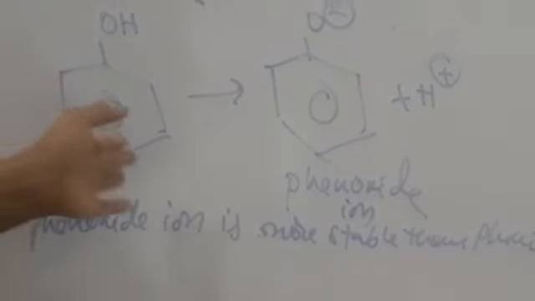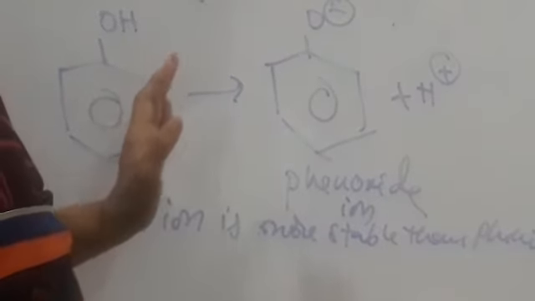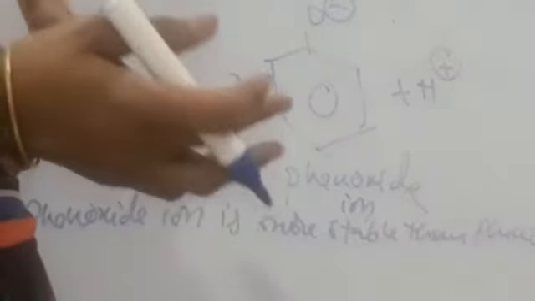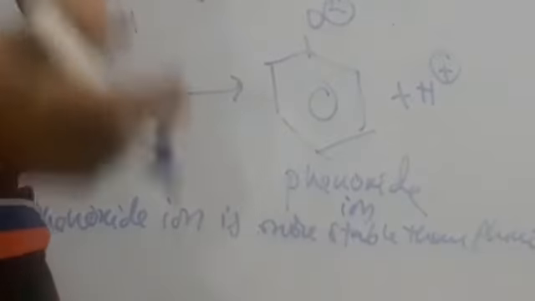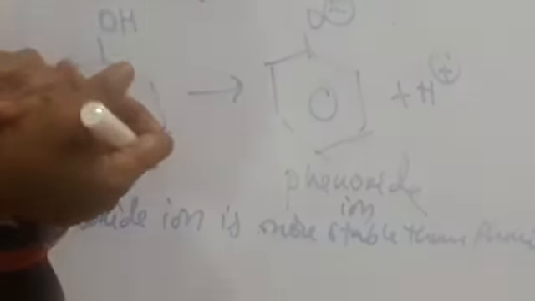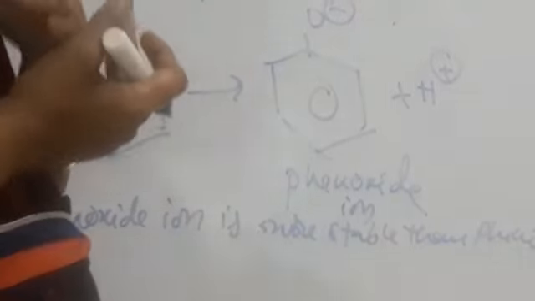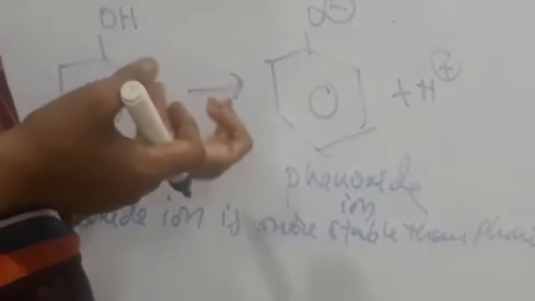Okay, so phenoxide ion exists in 5 resonating structures. So, due to more resonating structures, it becomes more stable, and also due to the presence of sp2 hybrid carbon, stability increases. Okay, so due to these reasons only, it is more acidic than alcohols. Phenols are more acidic than alcohols.